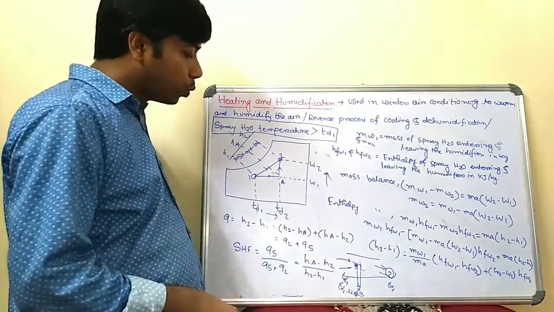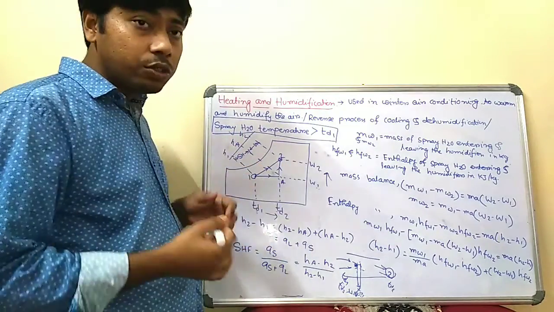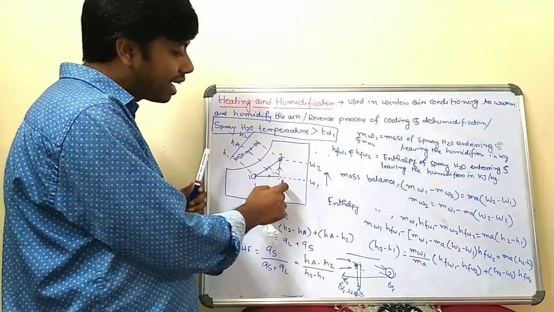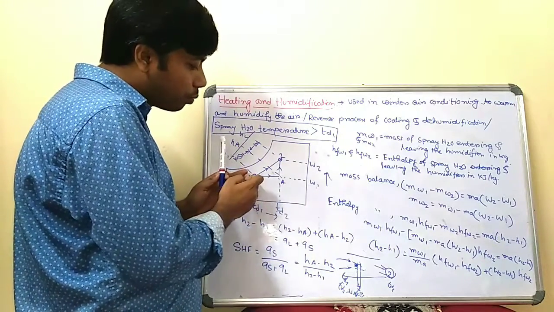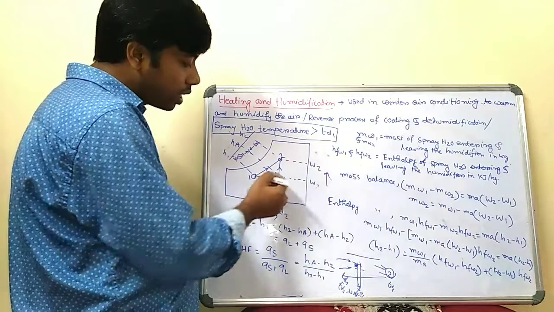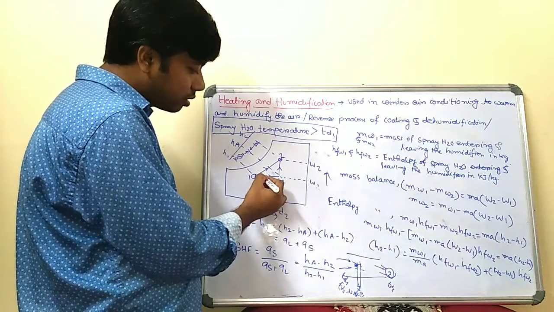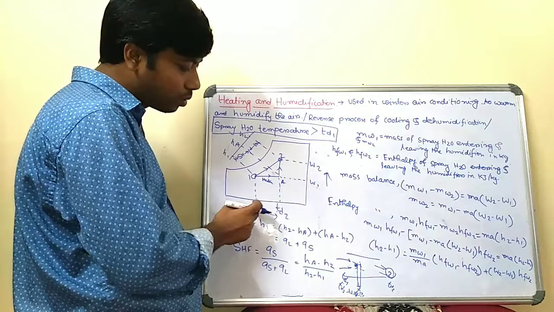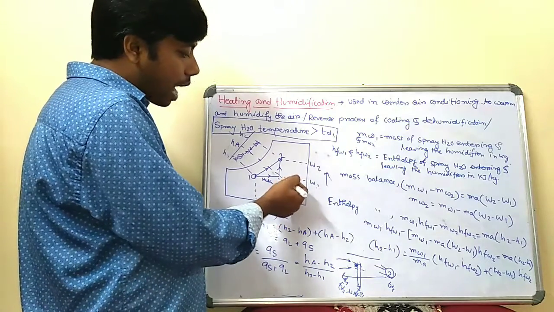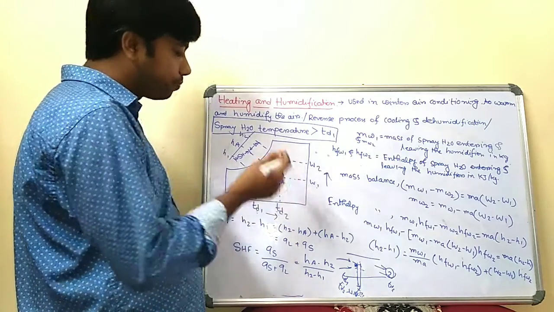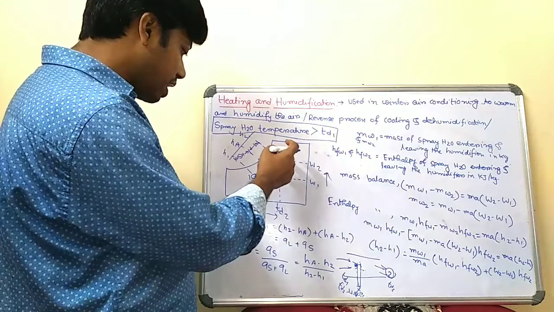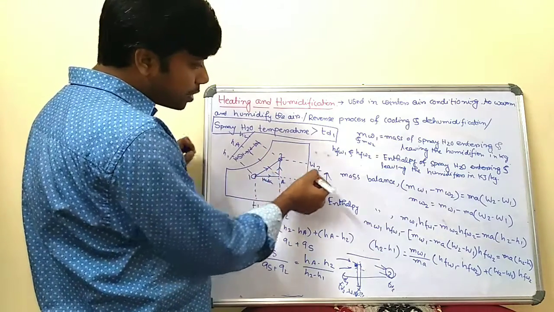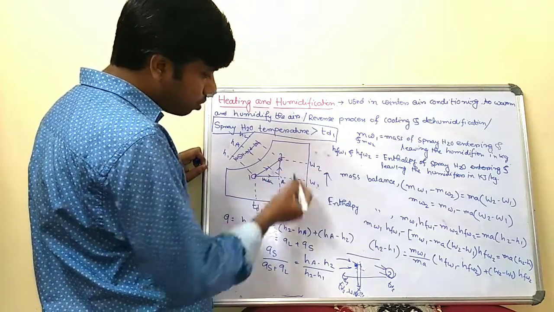Now 1 to 2 is a combination of heating and humidification, so you can divide this process into 1 to A and A to 2. How? In process 1 to A, the heating is done, because here the temperature increases from TD1 to TD2. And for process A to 2, the specific humidity increases from A to 2.